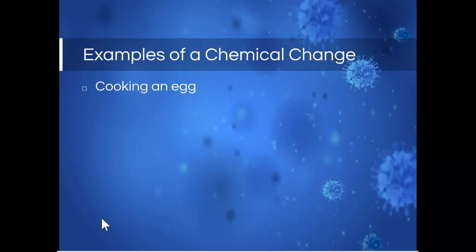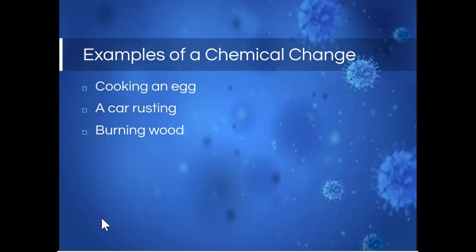Instead of having a liquid yolk and a liquid albumin, it solidifies. And you can't uncook an egg. You can't turn that egg white back into the gooey, clear substance that we started with. A car rusting. So the iron or the metal on your car reacting with oxygen with the help of water and turning into rust. You can't unrust a metal. You can get rid of the rust, you can scrape it off, but you can't reverse that reaction.